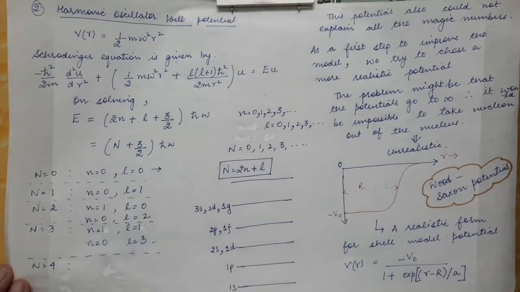Similarly, these both levels will also have the same energy. Similarly, for n equal to 4, you will get 3 combinations. So all those 3 levels will be degenerate, that is, they will have the same energy.